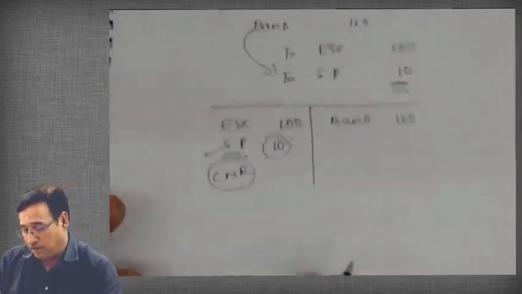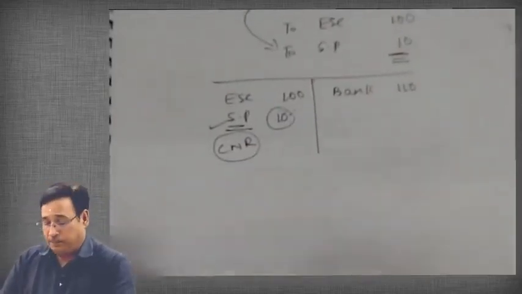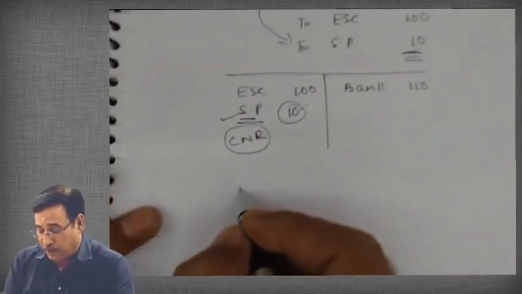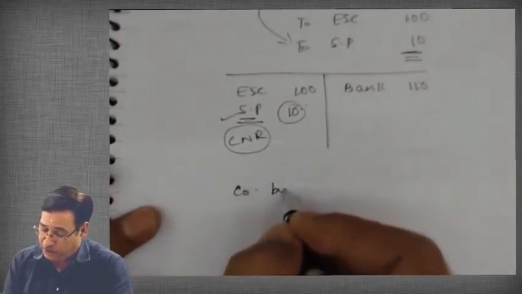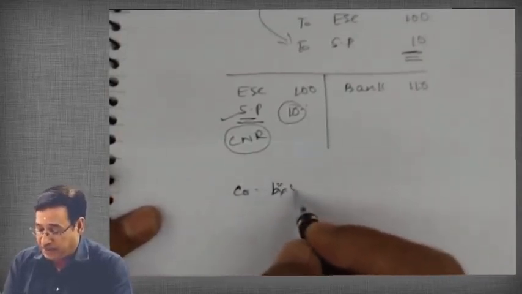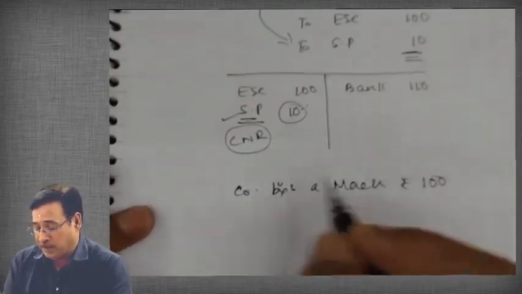Now pay attention further. Suppose a company buys a machinery. Suppose this is another case.